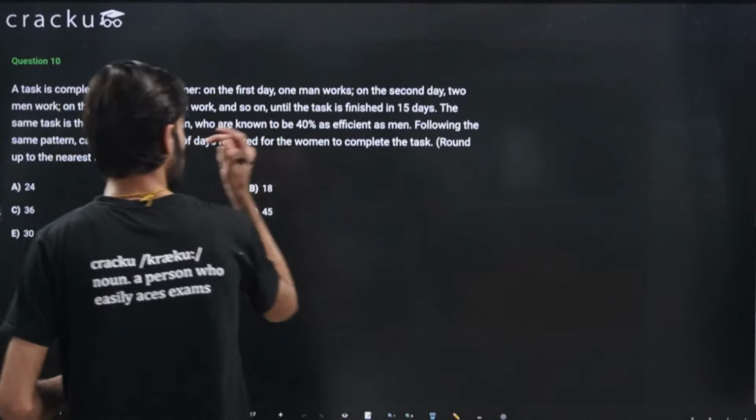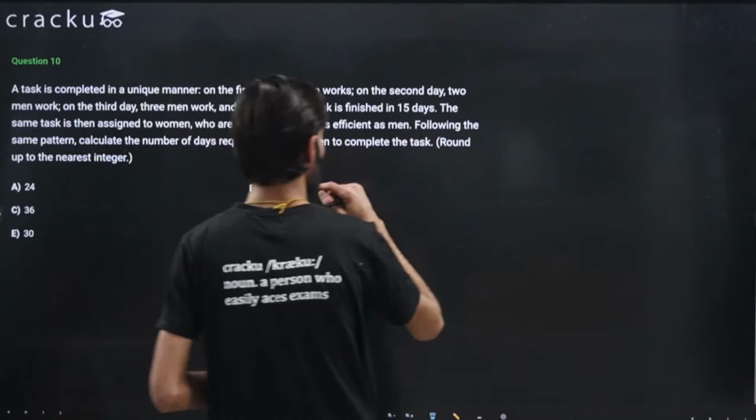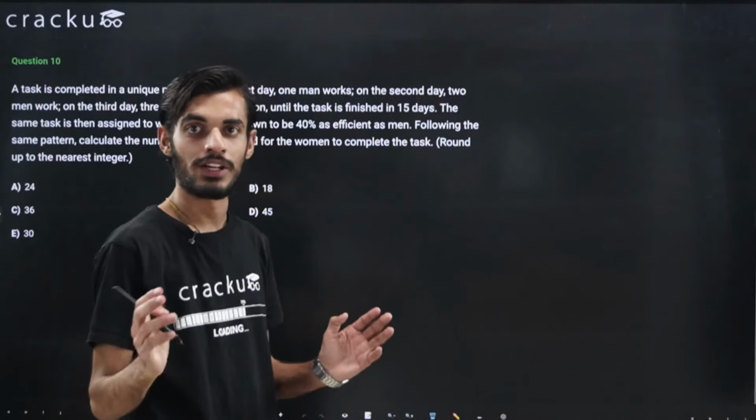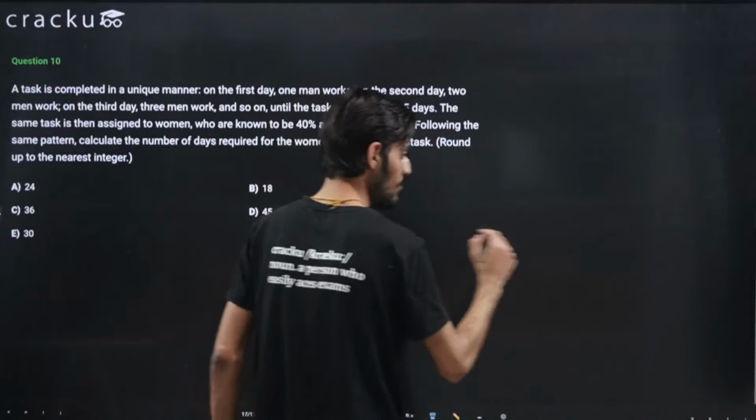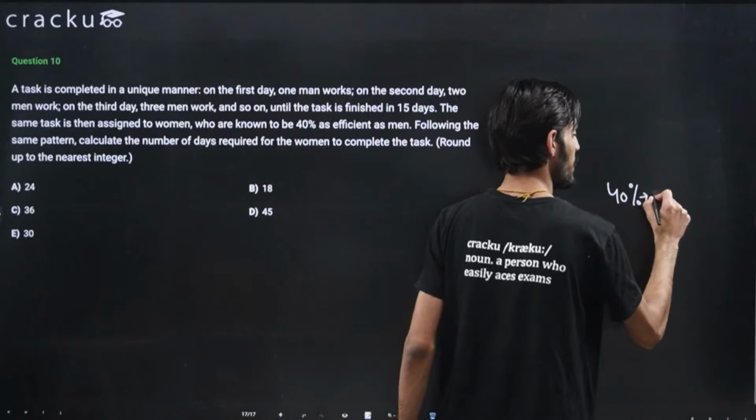Okay. So because we are given that the same task is assigned to women who are 40% as efficient, let's first write the values of efficiencies. 40% is again 2 by 5. That is 40 divided by 100.